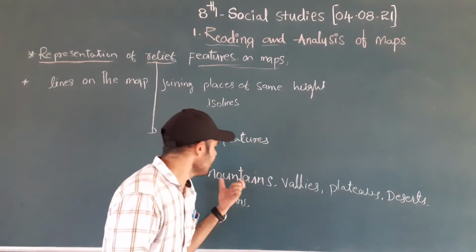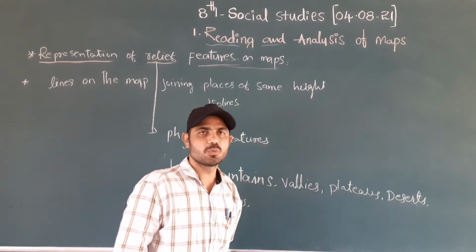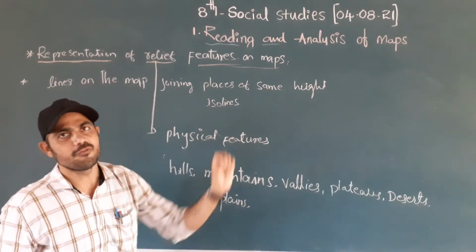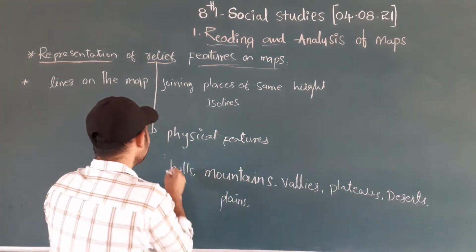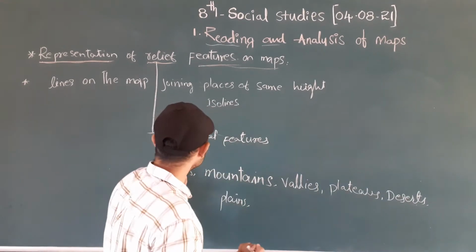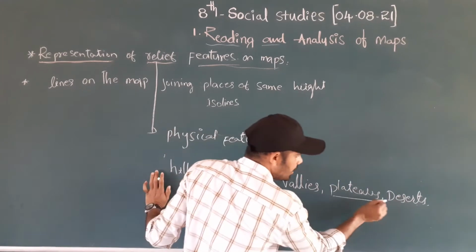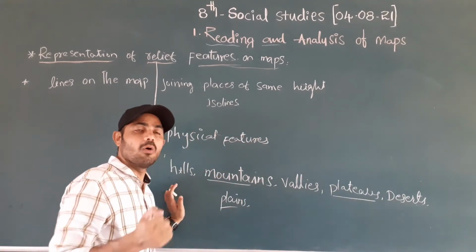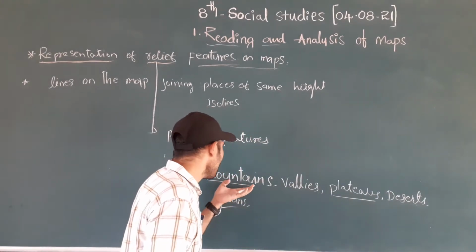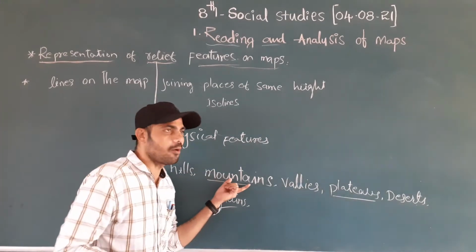Using these relief features, where the mountains are located, where the plains, where the valleys, where the plateaus, where the deserts, we can easily identify on the map. But what about the heights? How can we measure the heights of the mountains, plateaus, and plains? We can easily show the mountains on the map, but we can't measure the heights. That will be the problem.